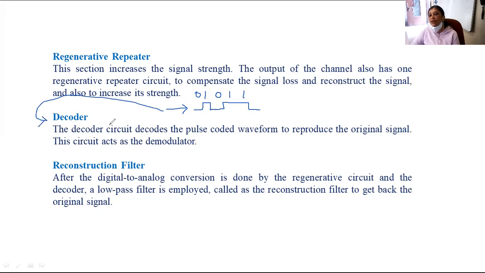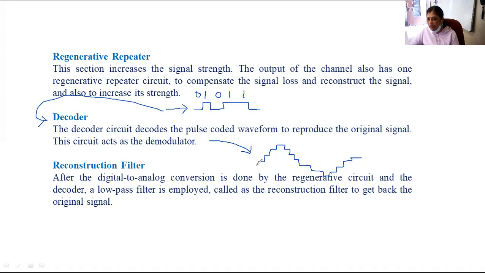After decoding, different voltage levels are produced like this. Such a waveform will be present at the output of the decoder. So the voltage of each sample is recovered, and such a staircase type waveform is generated at the output of the decoder.